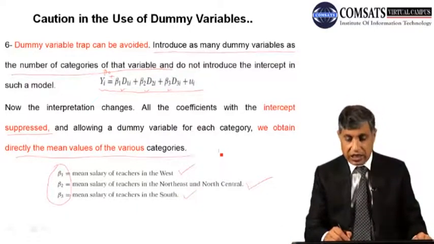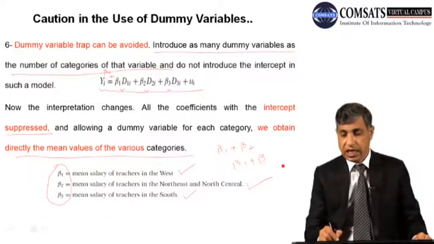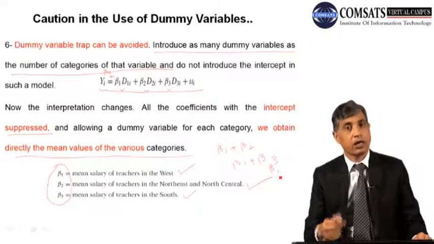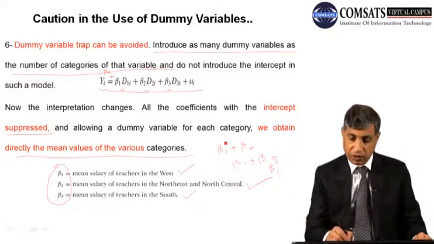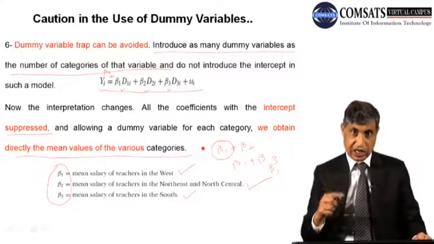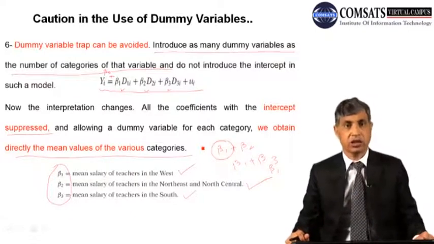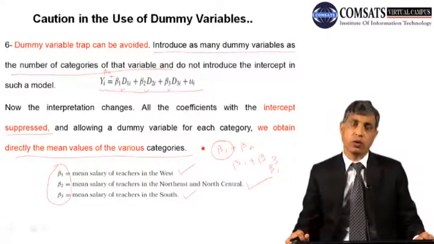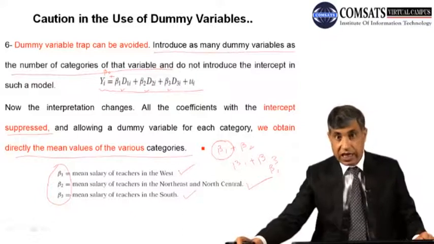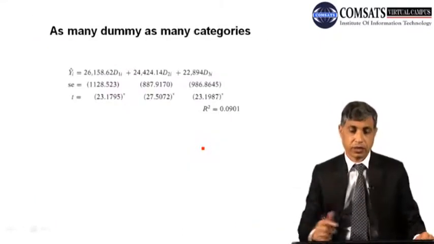Now you cannot say, if you remember, that this will be equal to beta 1 plus beta 2, beta 1 plus beta 3, and one was there, beta 1. Now it is out, because now beta 1 is out of the model. So there are two techniques. If you want to use as many dummies as there are categories, you are allowed. Now we will see which technique can be preferred over the other.